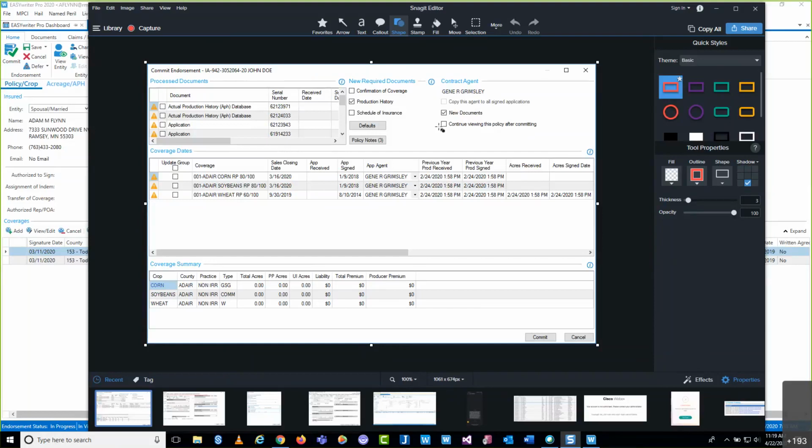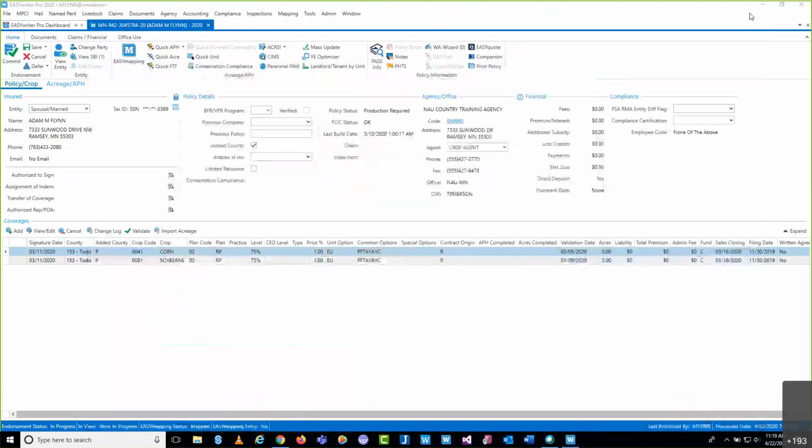So that is the first of two different ways I wanted to show you how to report production with social distancing in mind. The other way I want to show you is, and I'm just going to real quickly talk while I get it set up, with my iPad through the NAU Country mobile app. So that's loading up now here. I'm just going to get this screen mirrored over to my machine.